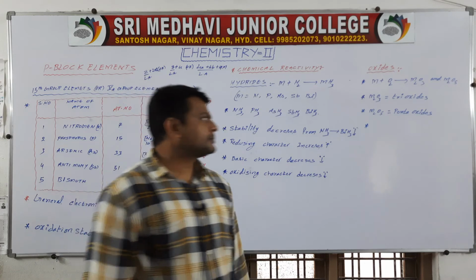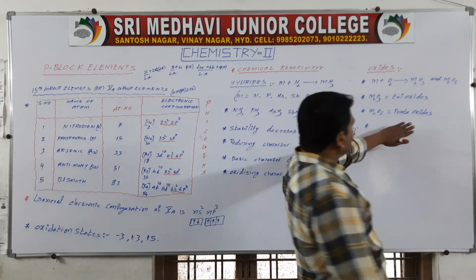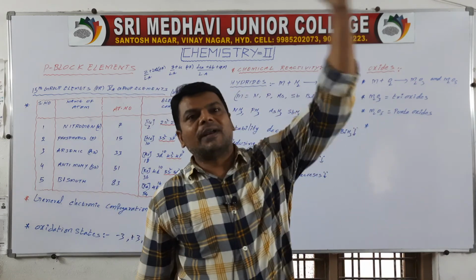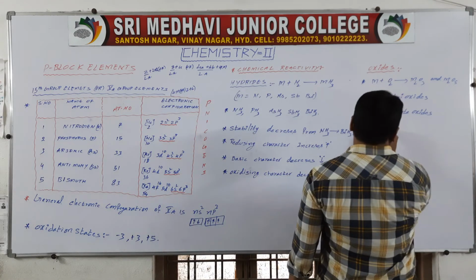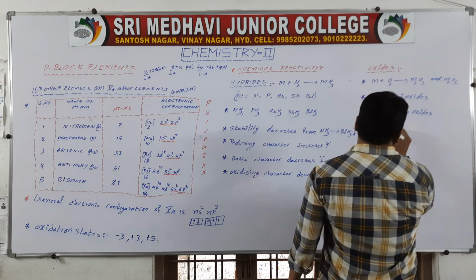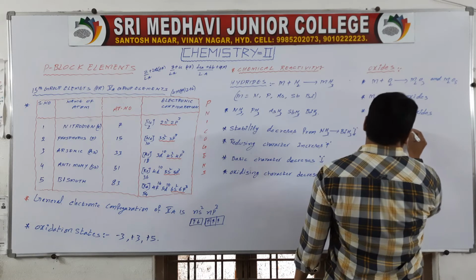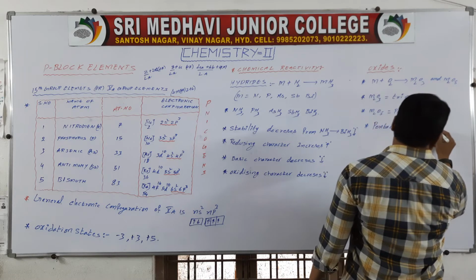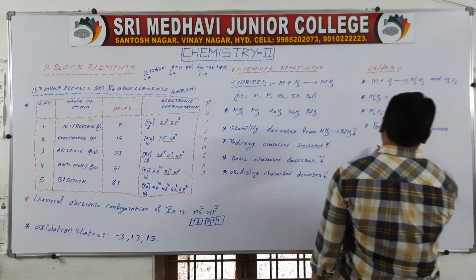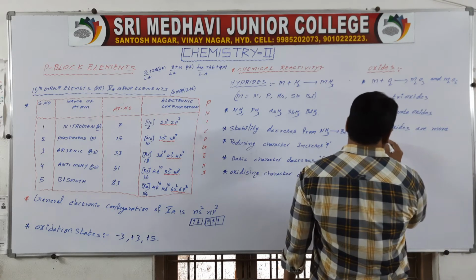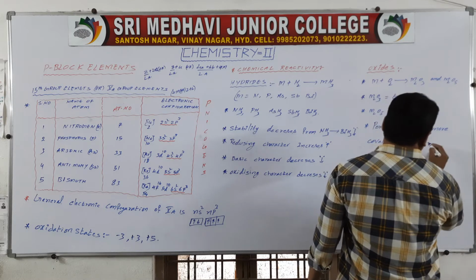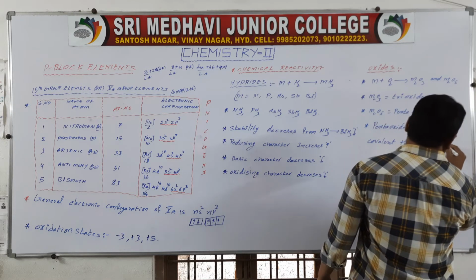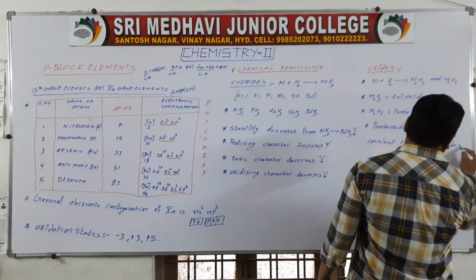Okay, see here, pentoxides are more covalent than trioxides.